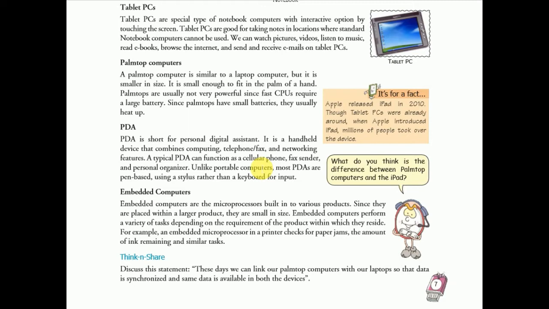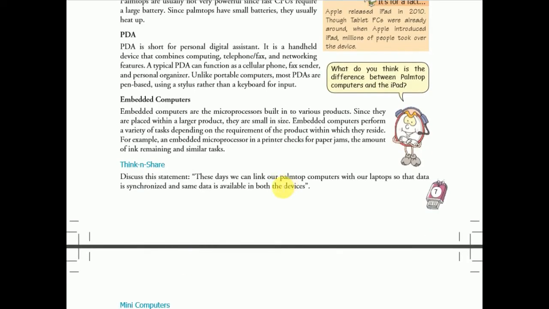One time you need to provide the instruction to the washing machine. After that, the washing machine will work automatically. So the embedded computer will work inside the washing machine. One time you need to provide the instruction to the embedded computer. After that, the embedded computer will work according to the user instruction. Like in the example, the embedded computer also checks the paper in the printer.